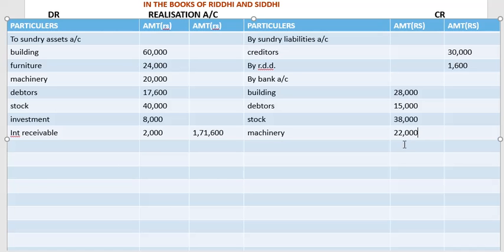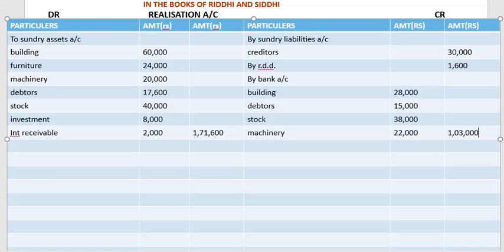And when we total all these, 28,000, 15,000, 38,000 and 22,000, we write the amount on the outer side as 1,03,000.